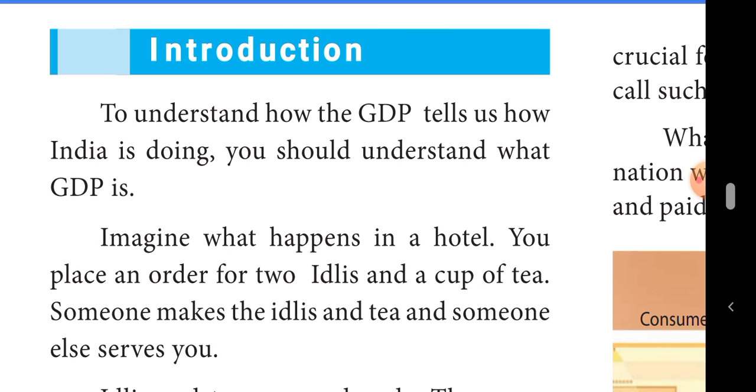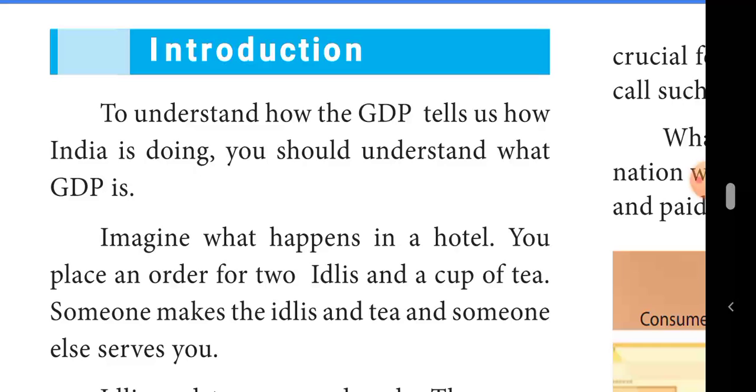Suppose your friend asks you how India is doing, can you give the answer? If you know about GDP, only then can you answer that particular question. If one country can measure the GDP, through GDP only we can say how India is doing. So, through GDP, we can find out about our country. Then, how can we understand about GDP?